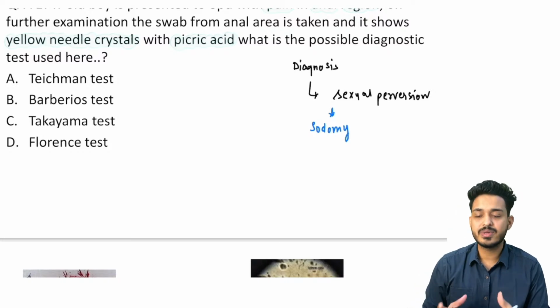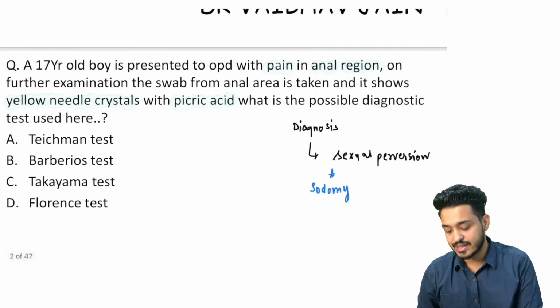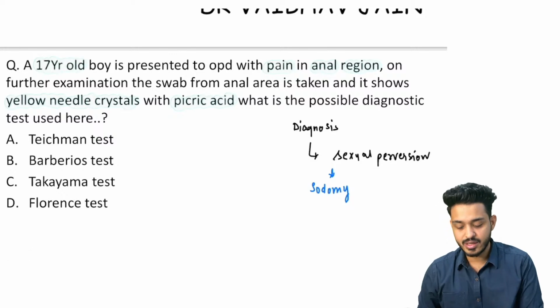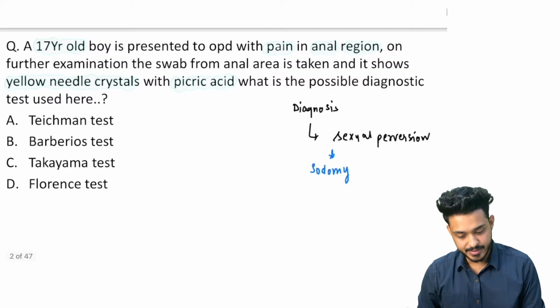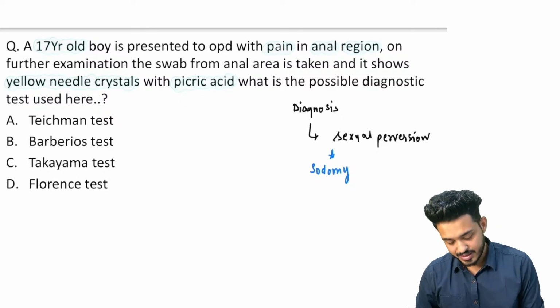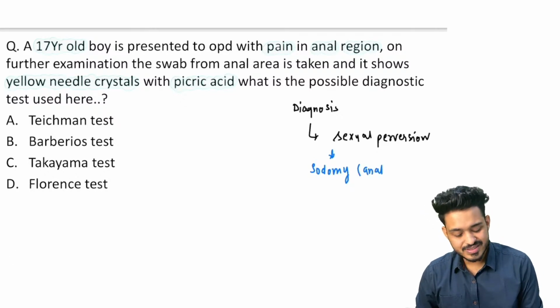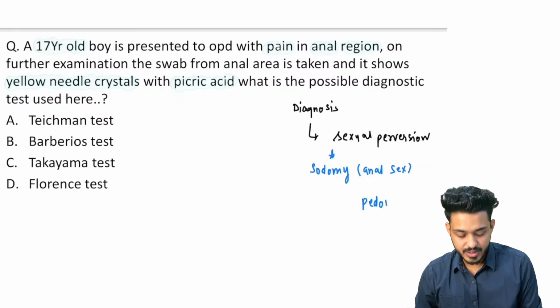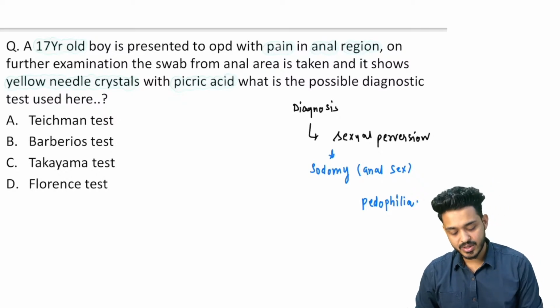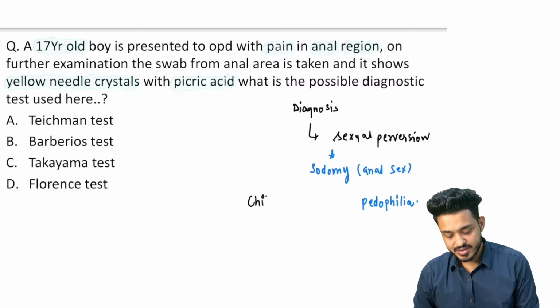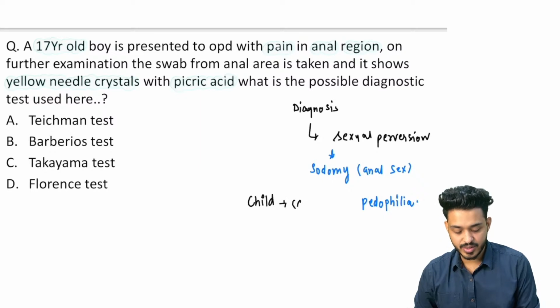Because he is a 17-year-old kid, it can be a case of pedophilia. It can be a case of sodomy, meaning anal sex, and it can be a case of pedophilia. And what do we call the child in pedophilia? Remember, the child is known as catamite.